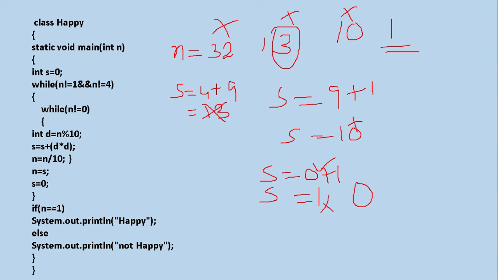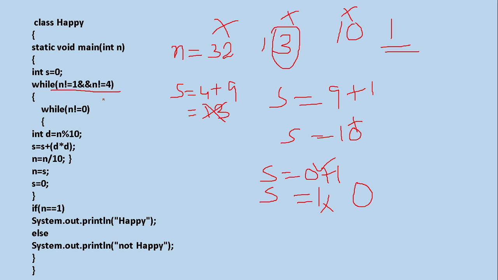Yes. We have recursively added the squares continuously. Okay, and we got 1. Now look at the condition is true, so it will print happy, otherwise it will print not happy. So this is a happy number. This condition is very important over here, okay? Because you may ask why not equal to 4, because when the sum of the digits comes as 4, it will create an infinite loop. That's why we need to terminate it. Is it clear for you? Be happy with happy numbers, okay?